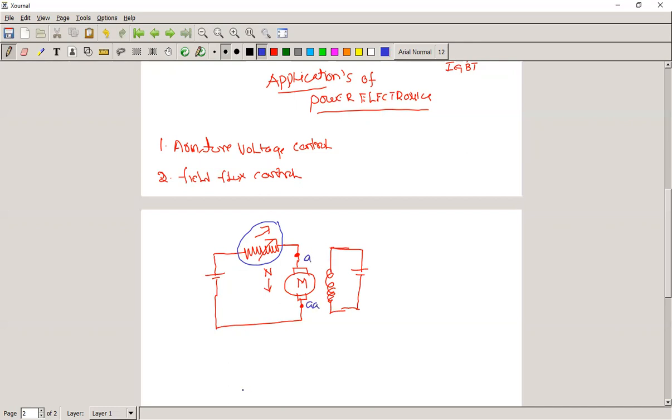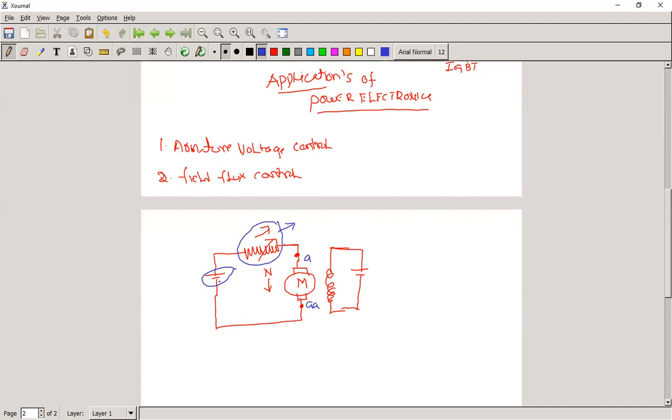Now, here two things are there. One is this resistance giving the variable voltage to the armature terminal. The second one is the source, the DC supply.